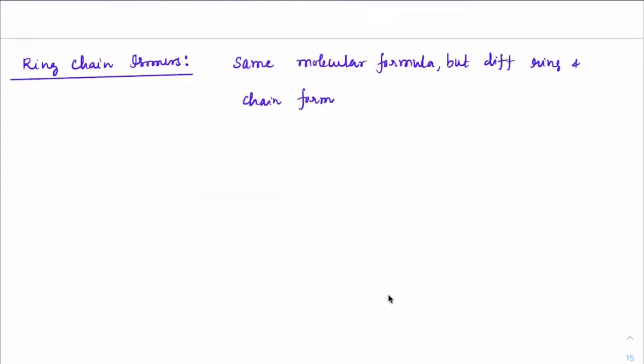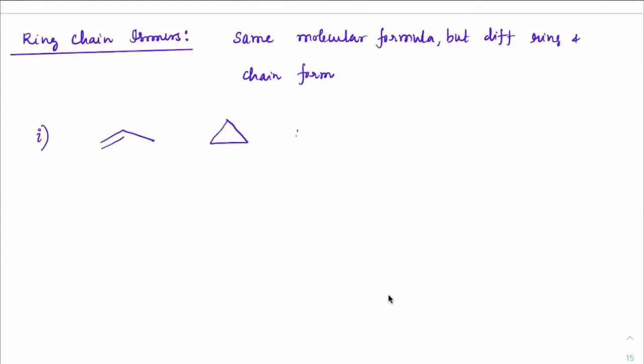Okay. We take one example. Suppose if we have this form and this, these two are ring chain isomers. Got it?